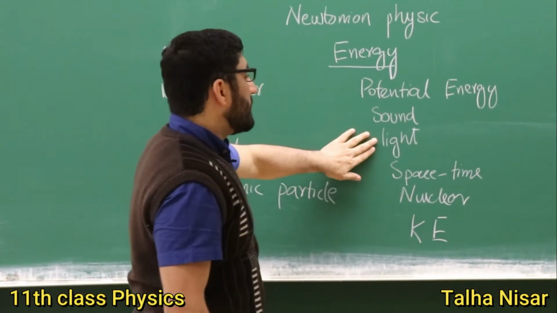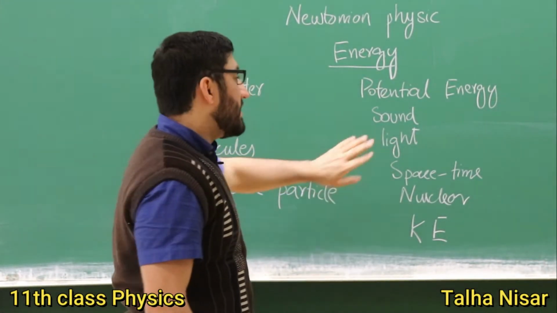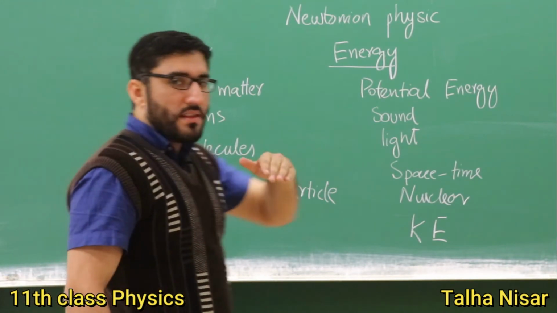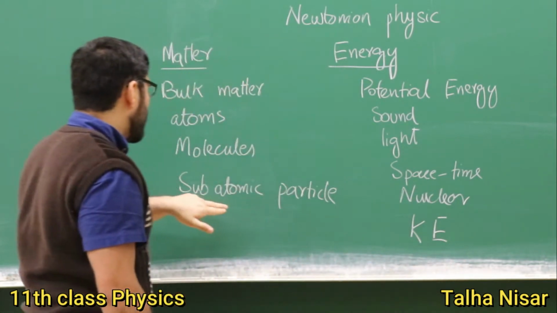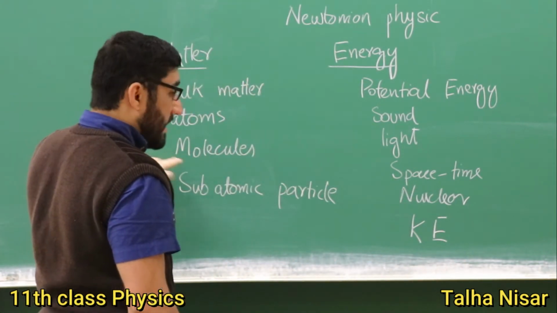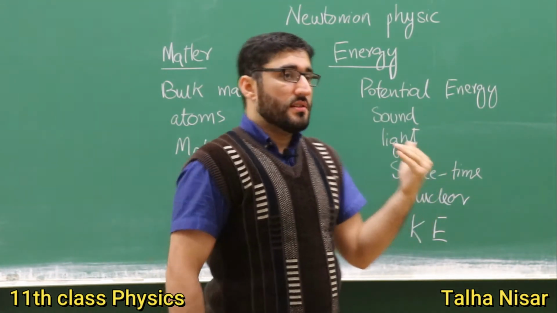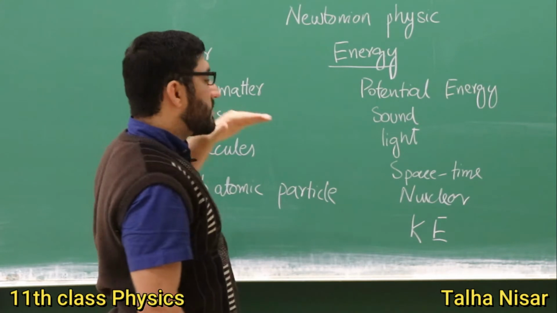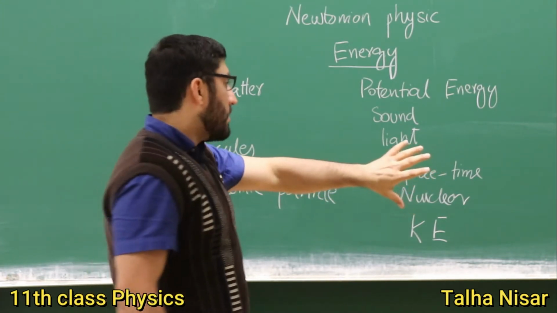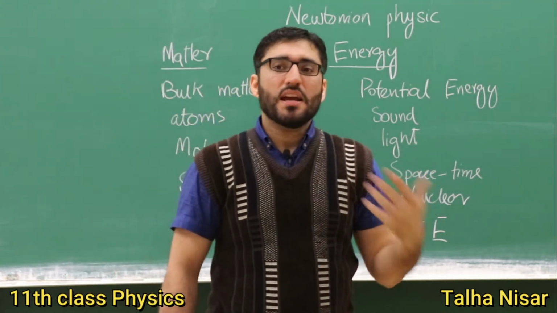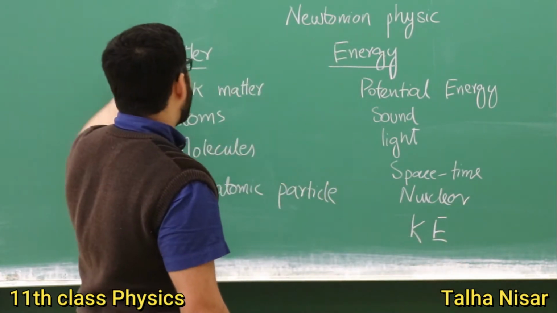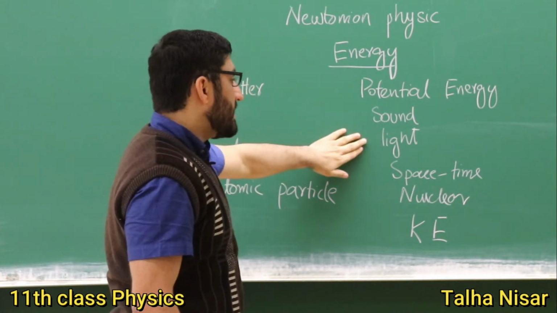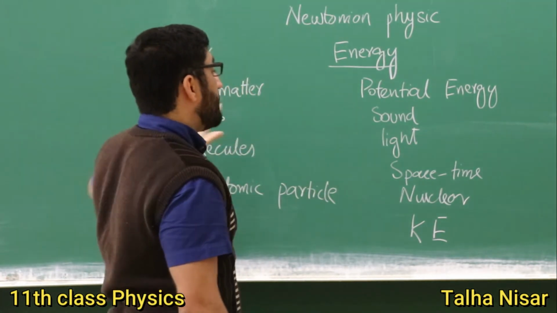Similarly, how is light produced? Light is also produced because of the material. Light is produced when the electrons, the subatomic particles in the atoms or molecules, are changing their positions in the electric field that's present in the molecules. We will discuss these things later, but just to give you an idea of what physics actually is, meaning the relationship between matter and energy.